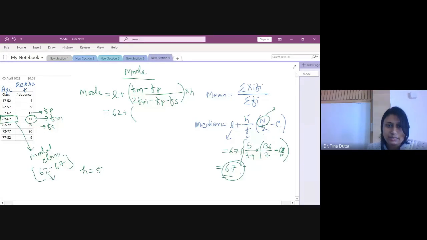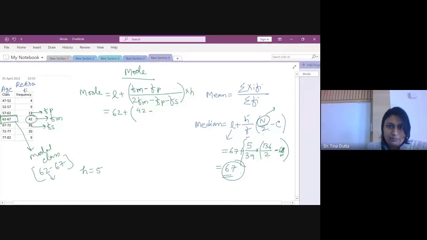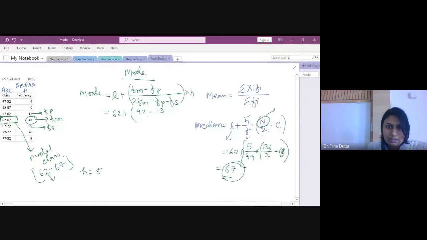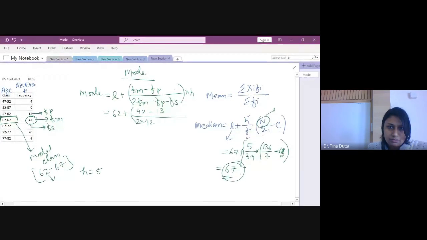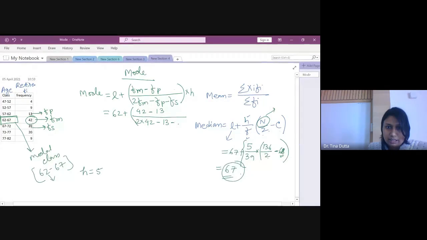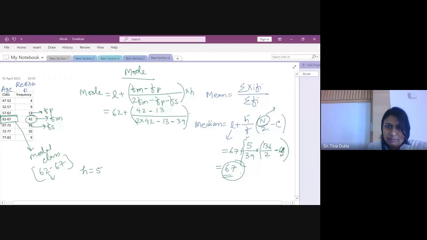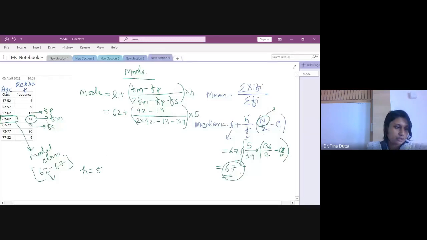So 62 plus Fm is 42 minus Fp is 13 divided by 2 into Fm. So that is 2 into 42 minus Fp, that is 13, and minus Fs, that is 39, and whole multiplied by H. H is 5, class width, right? Now just calculate this and let me know what is the value of mode.